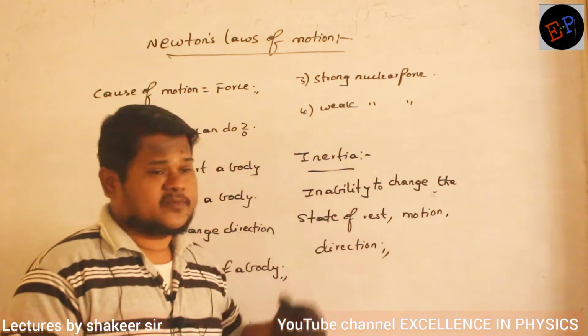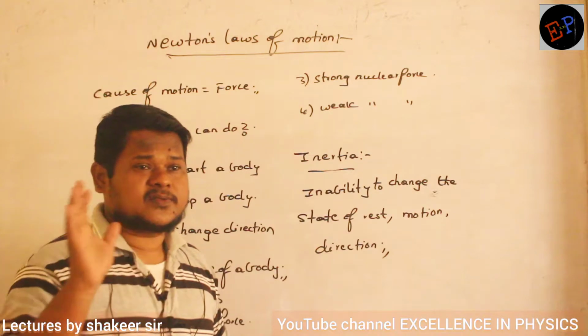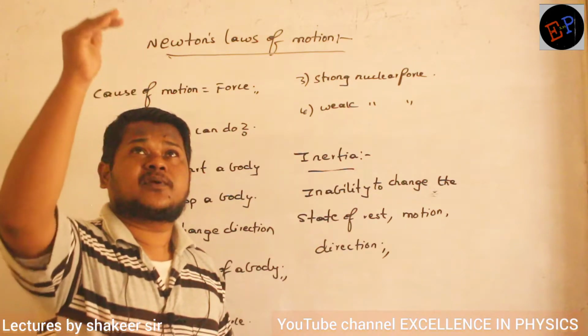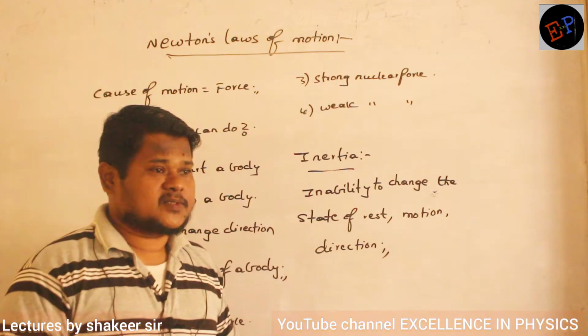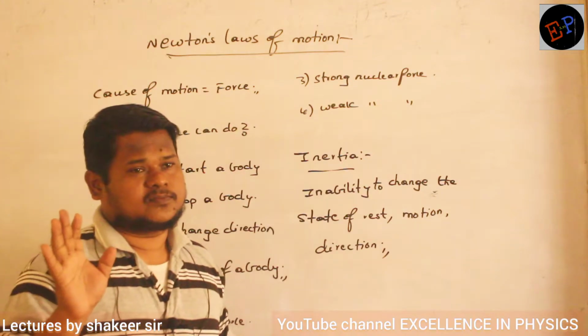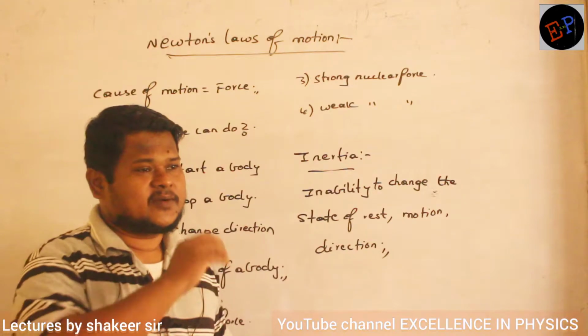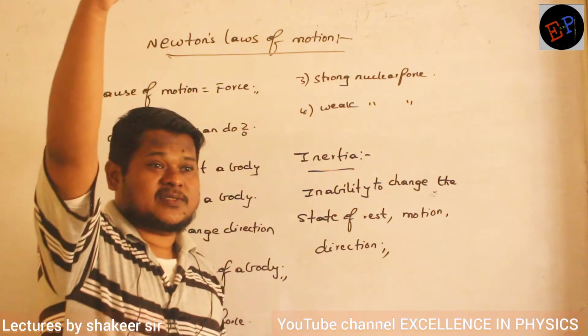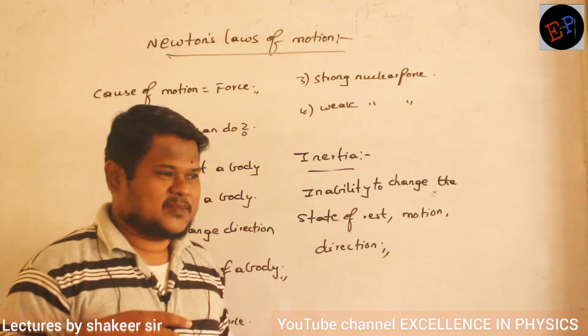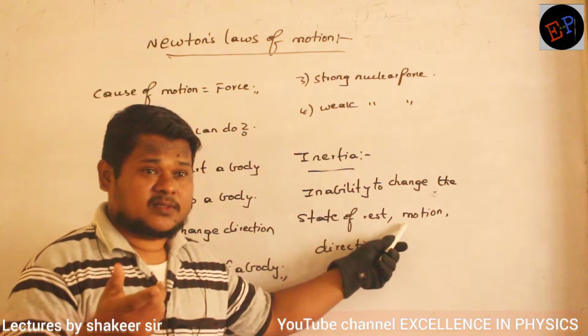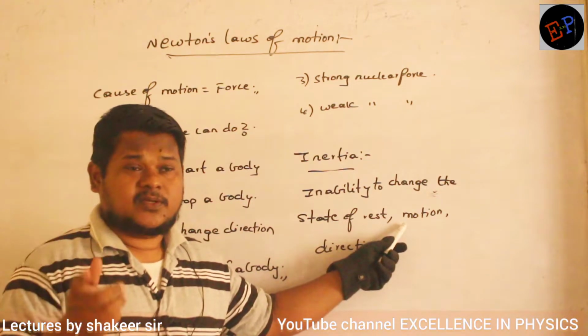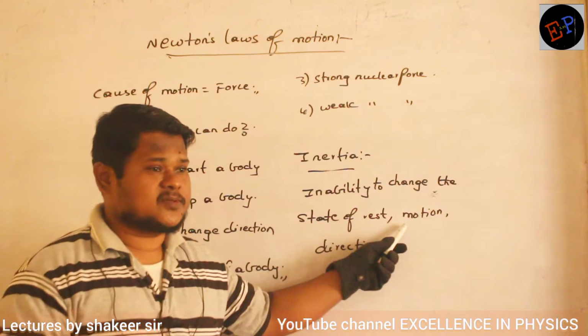For example, if you go to space where there is no friction, where there is no gravitational force, suppose you went 10,000 kilometers up from Earth. Are you able to understand? From there, if you throw a stone in the space, stone is never going to stop. It will never stop unless it goes and hits some another planet. So a body which is in motion cannot stop by itself. You have to apply some force, then only the body is going to stop.